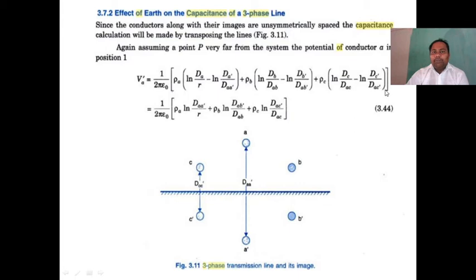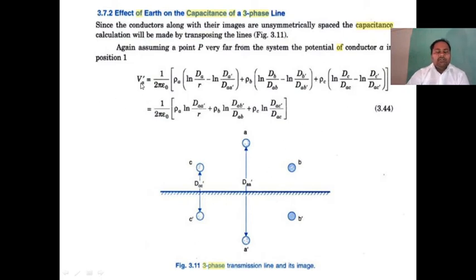So from point P, all the conductors have approximately the same distance: dA is approximately equal to dA dash, approximately equal to dB, approximately equal to dB dash. So what is dA? The distance between conductor A and point P.